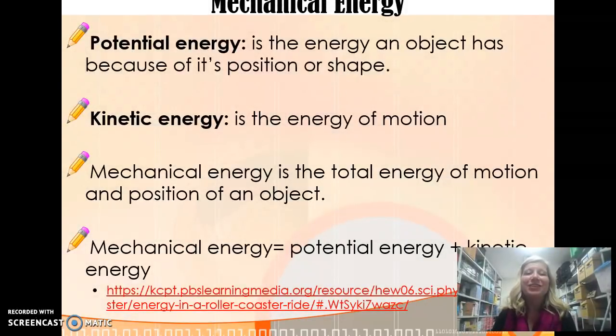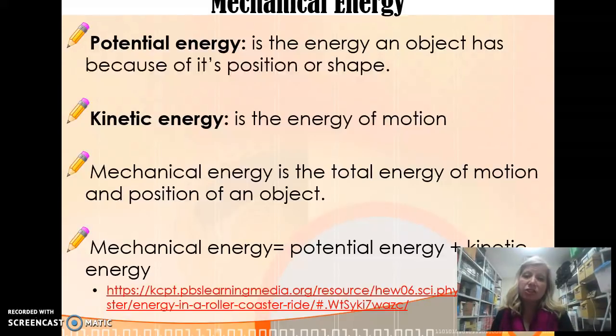Great. Okay, so now let's talk about that first one on the list of the forms of energy, which was mechanical energy. Before we get to what mechanical energy is, you have to know that there are two types of mechanical energy. We have potential energy and kinetic energy. Potential energy is an energy an object has because of its position or shape. We also call it stored energy. It's energy that has the potential to be used. It's storing it up. It's ready to use it. It's not using it yet, but it's ready to use it.